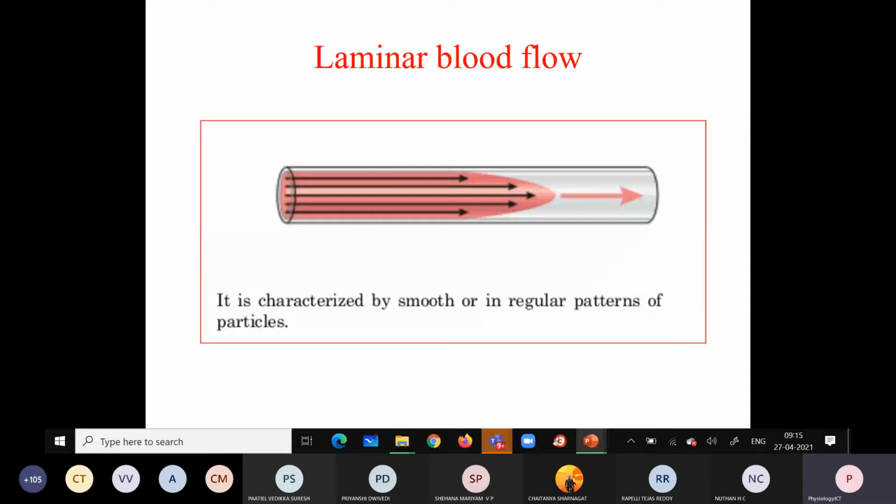What is laminar blood flow? The blood flows in layers. Why does the blood flow in layers? Because of the frictional resistance, where the velocity is less at the wall of the vessel. When the blood layer comes towards the center, the velocity increases. So this is about the laminar blood flow.